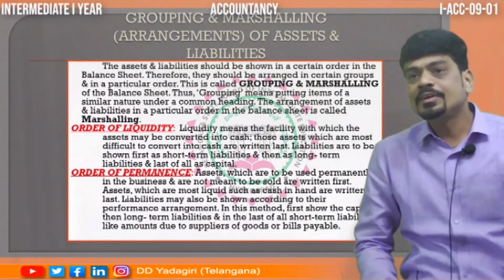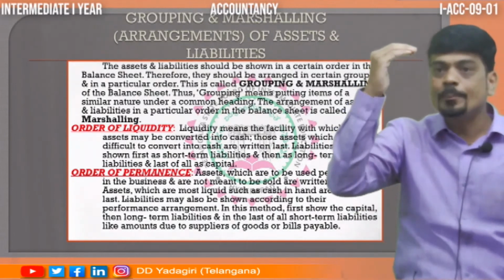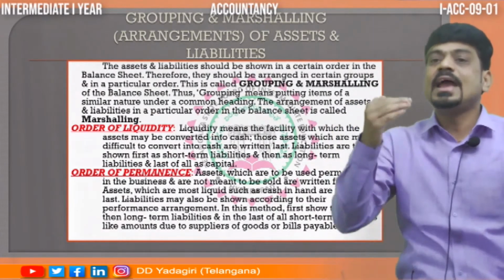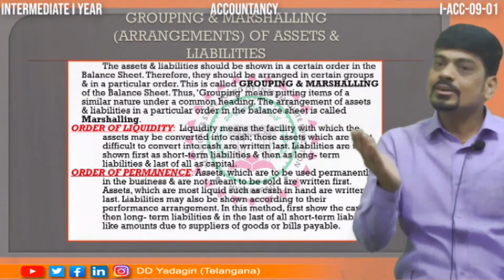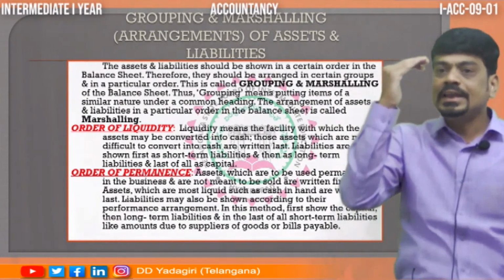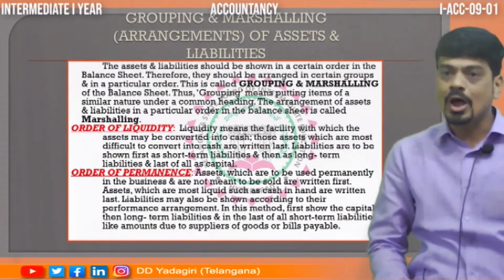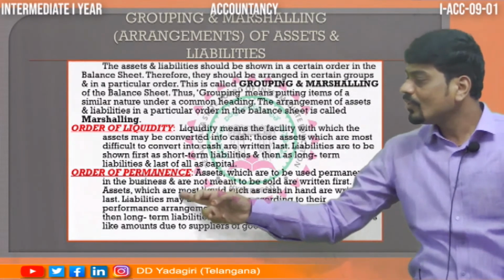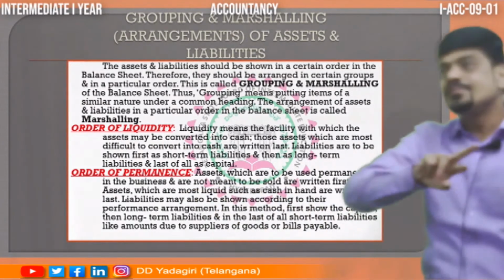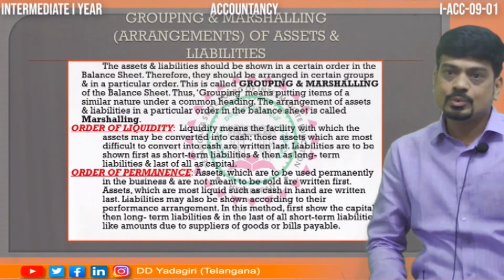In order of liquidity, we write all the liquid assets on the top, and all the fixed assets at the bottom. Likewise, on the liability side, we write liquid liabilities, called current or short-term liabilities, on the top, and all fixed liabilities at the bottom. Whereas in order of permanence, we reverse it. It goes in the reverse manner, dear student.